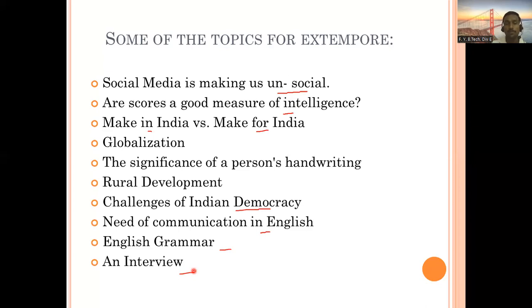Take the first topic, social media is making us unsocial. You can just start thinking. What does it mean? First of all, analyze the topic and what issue is raised. Which is the issue? Unsocial. You know that people are not thinking about what they are posting on their walls and what they are sharing, and usually it is copy-paste of content. But people are not realizing what may happen if I share it in my circle, how it will affect people. This way, let it be, as time is short, maybe we will not take it here right now.